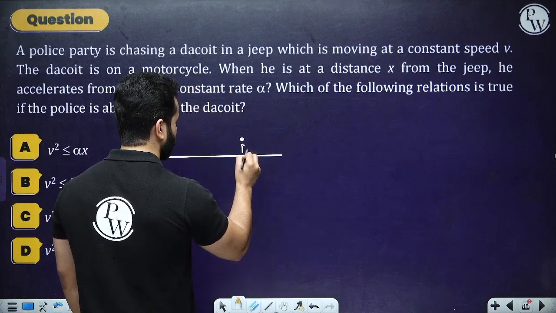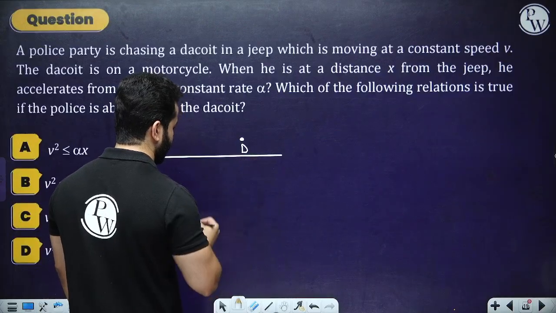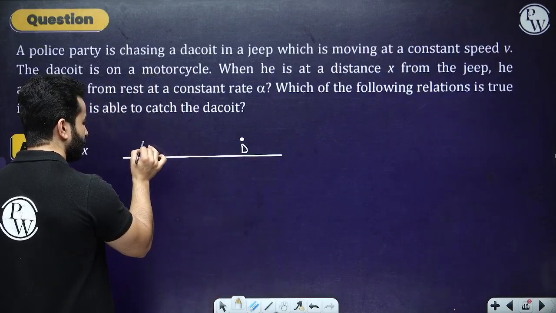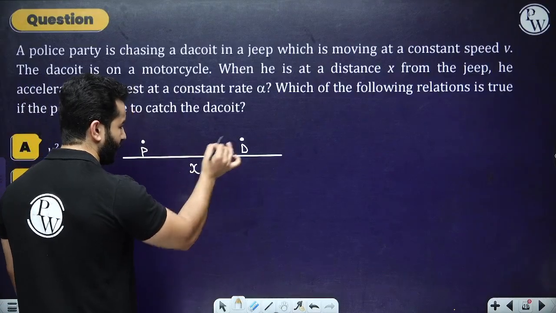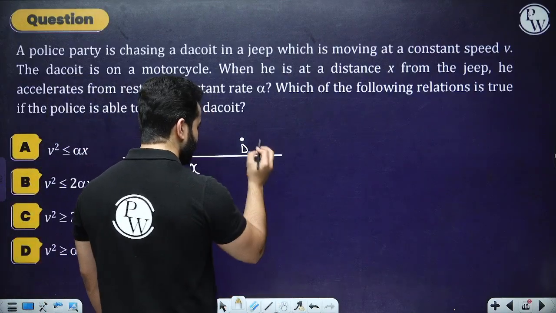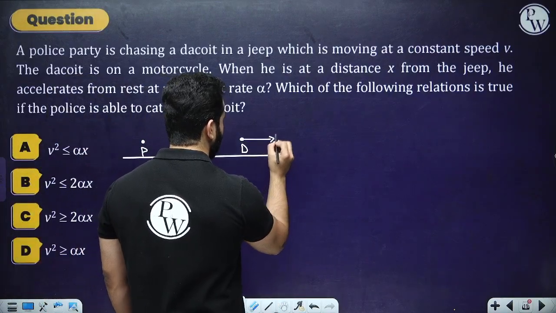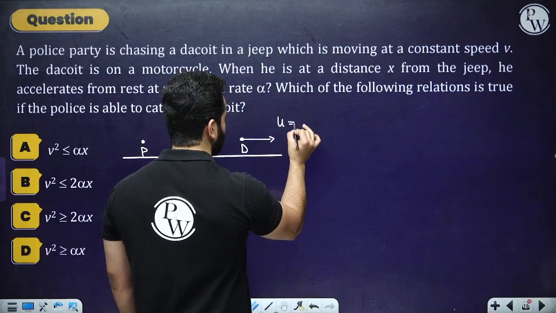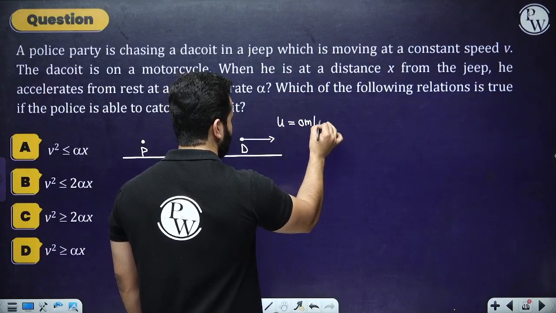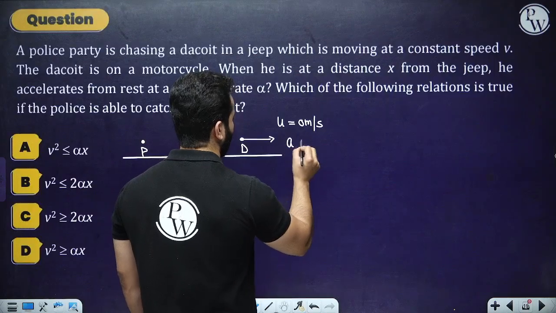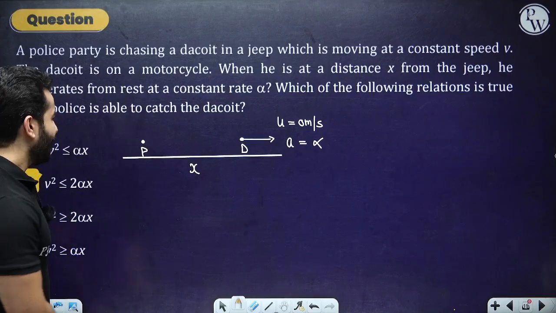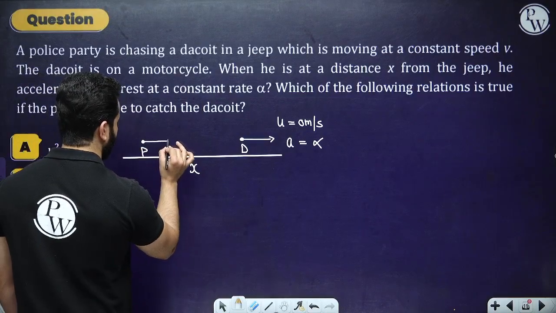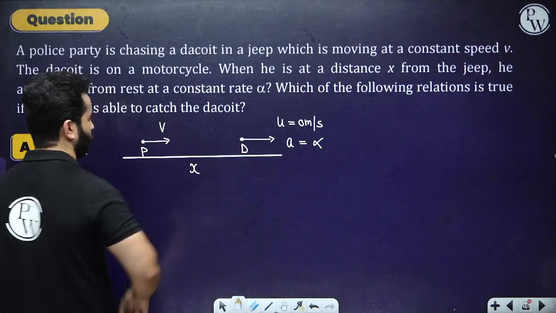We have got the dacoit, and when the dacoit sees the police jeep, which is at a distance x from it at this instance, it starts to move from rest with an acceleration of alpha, right? And the police is moving in a jeep with a constant velocity of v.